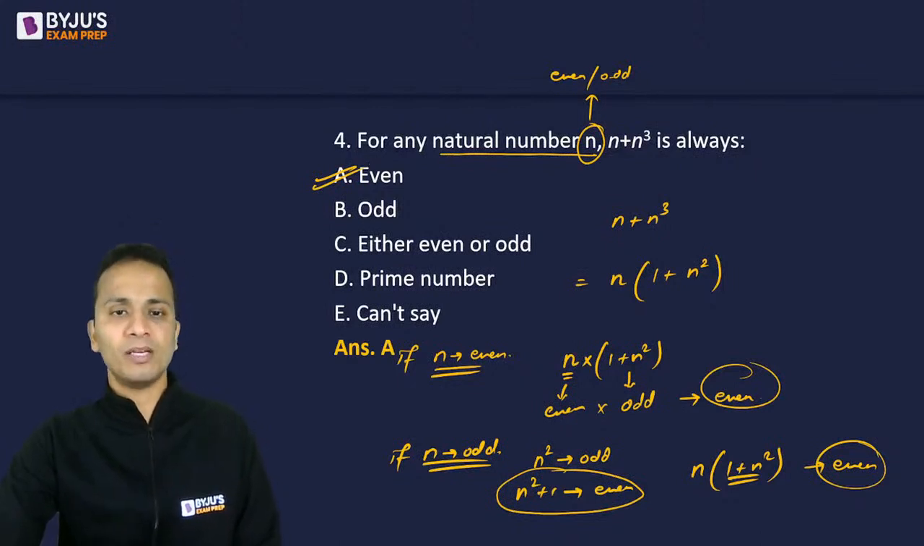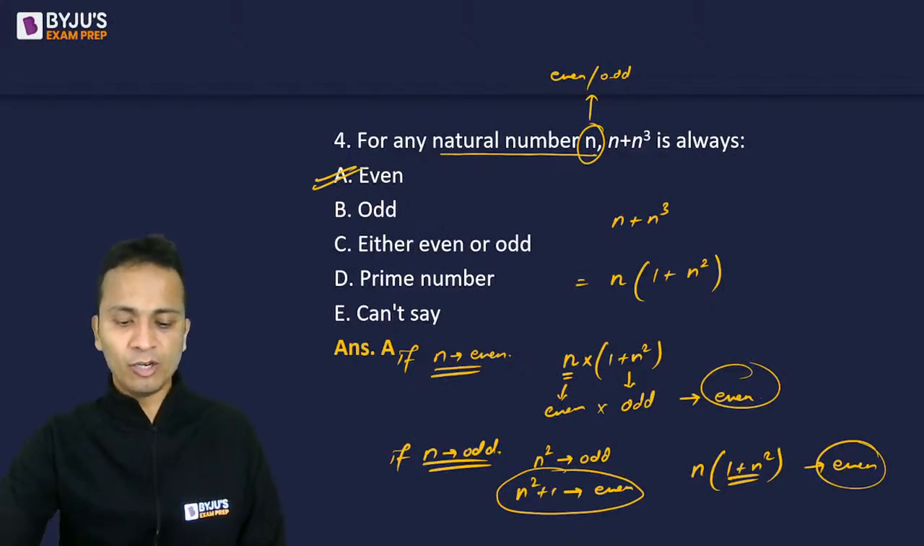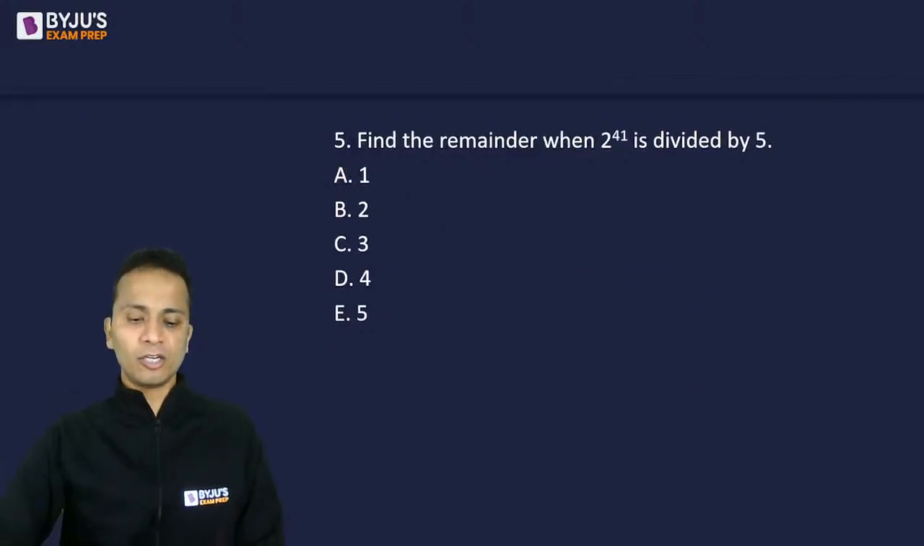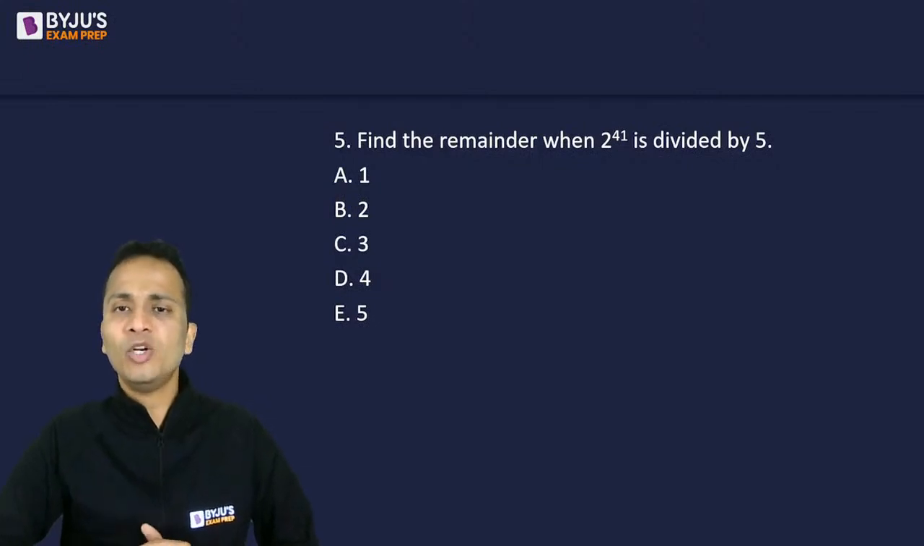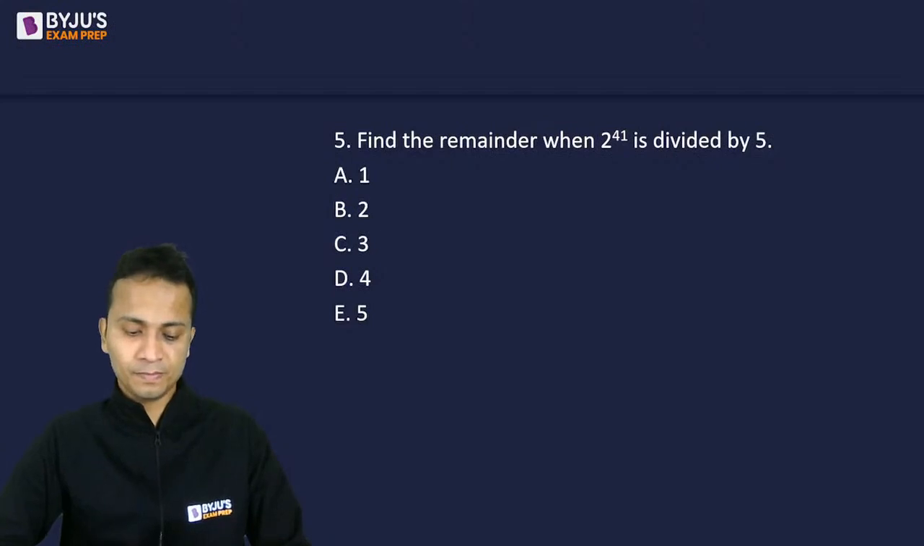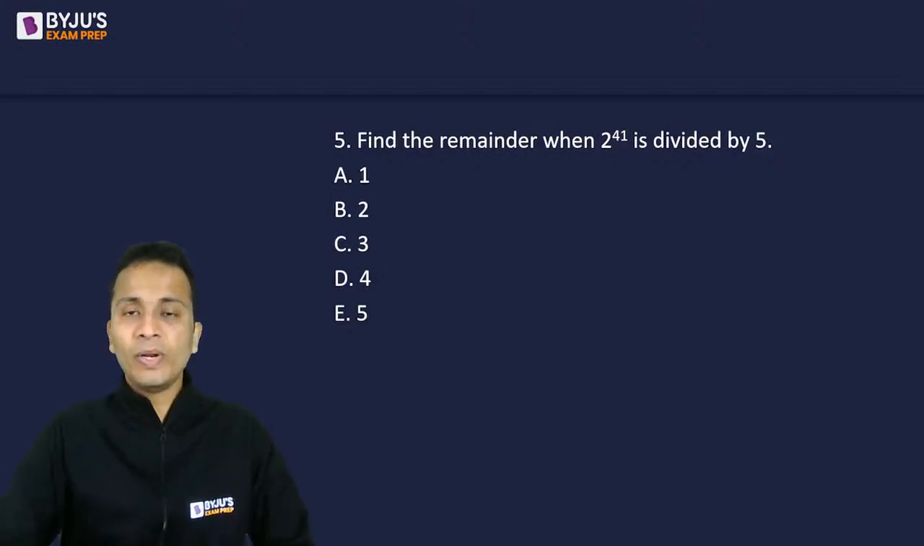All right. Okay. Now let's move on and look at the next question. Question number 5. Now question number 5 is based on remainders. So we have to find out the remainder when 2 raised to the power 41 is divided by 5.